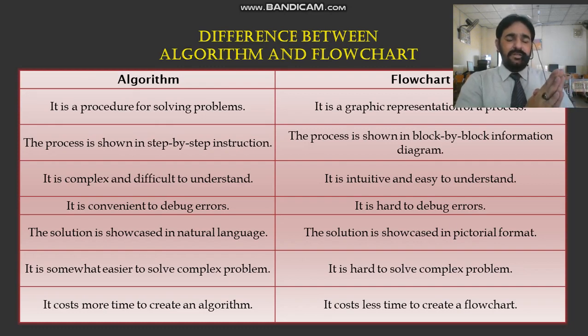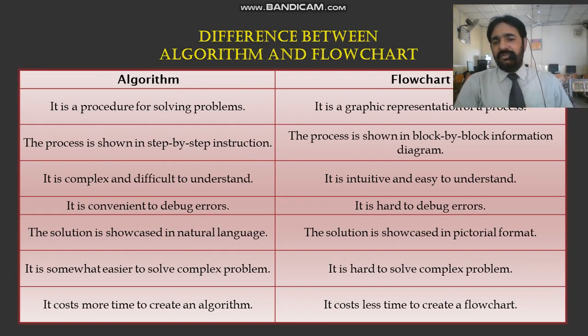It is difficult to debug errors in an algorithm. When you are writing a complete algorithm for a huge program, it can go on for many pages, so it is difficult to understand and track the error.